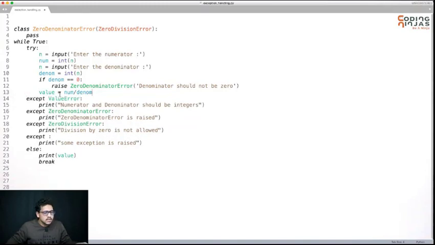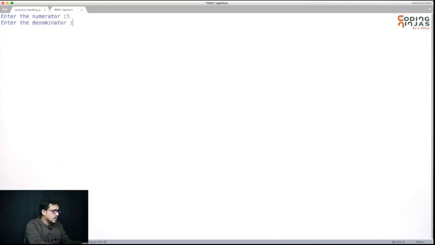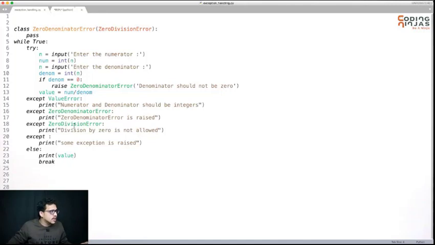If any exception comes, then I will raise some exception and this code will not be executed. If no exception has come, then this code will be executed. So let's try to run this. If I now try 5 and 2, I got 2.5, and I had break the loop.